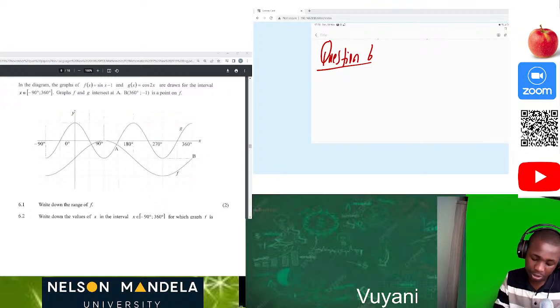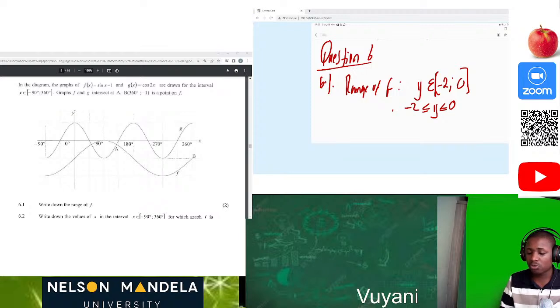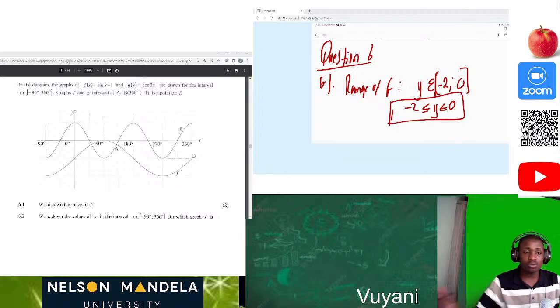So the range of f, they ask for the range of f, will be y is an element from -2 to 0. Or someone can say that y must be less than or equal to 0 and greater than or equal to -2. So these two are still the same. So that will be our range.